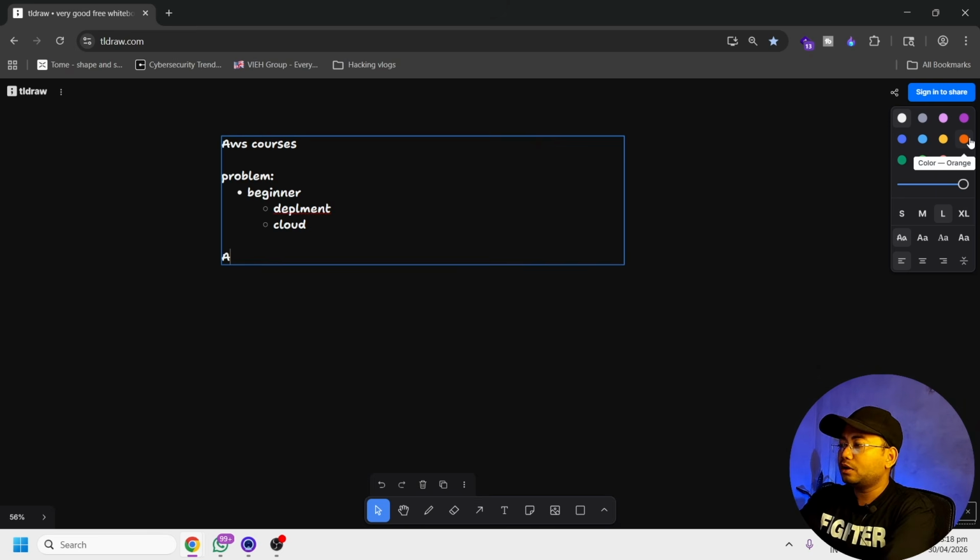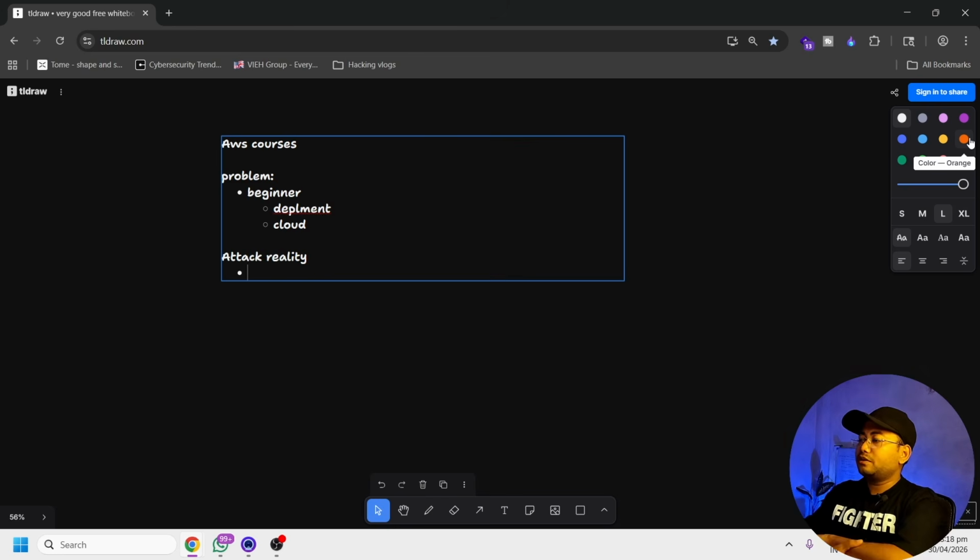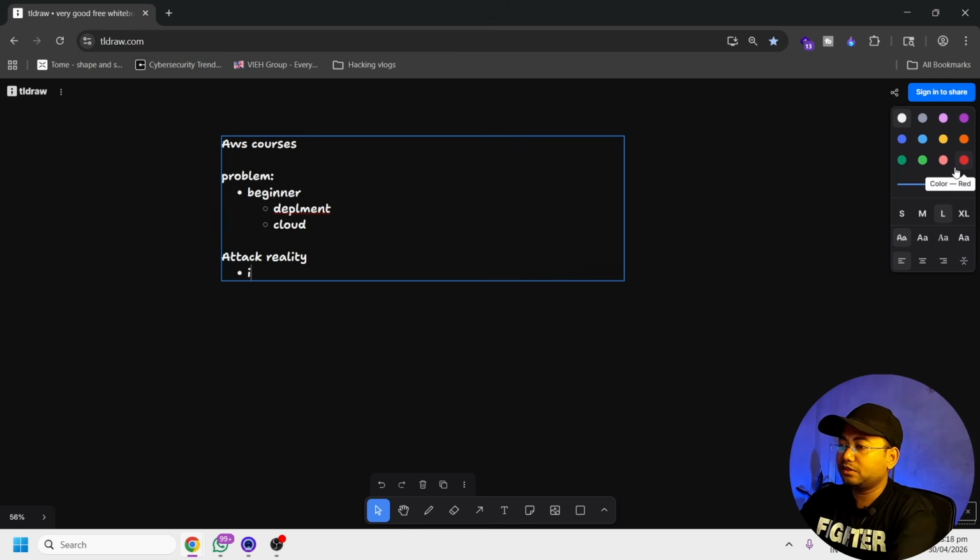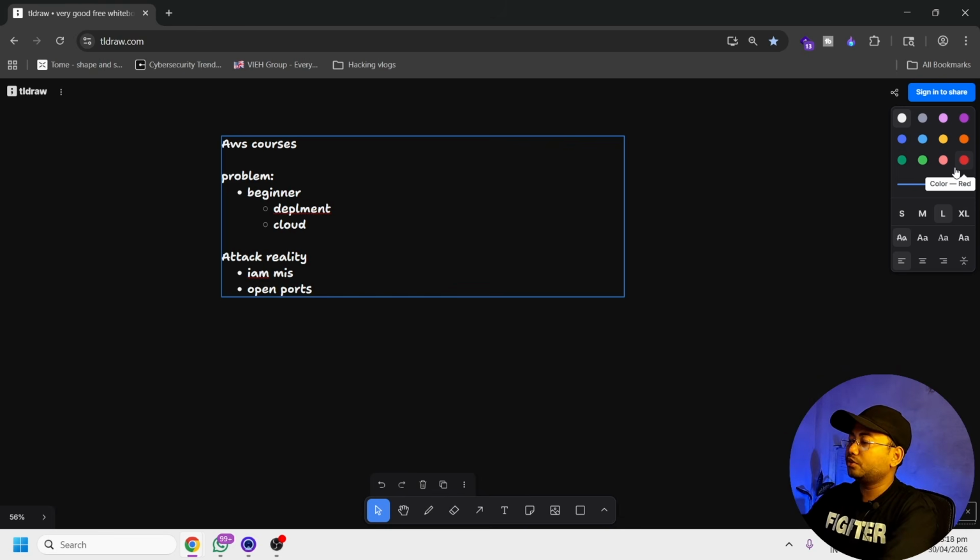So I'm going to tell you what the attack reality is. Basically, hackers are scanning the cloud all the time, 24/7, for example by using Shodan, which you might have heard of. There are a lot of exploits, such as S3 leaks, IAM misuse, and open port scanning. Okay, so these are the problems. This is why the course is important.